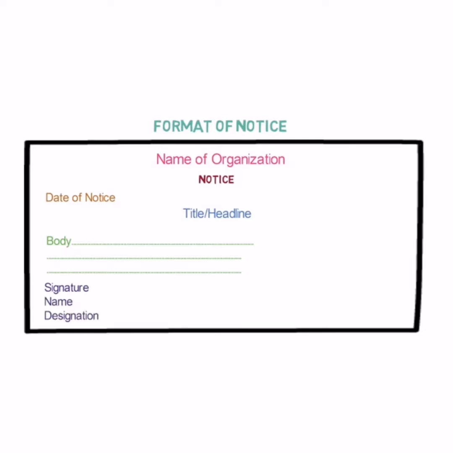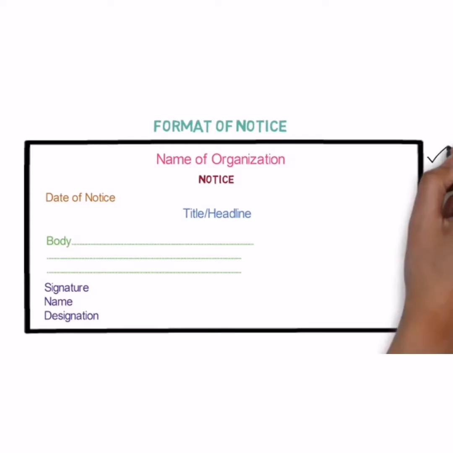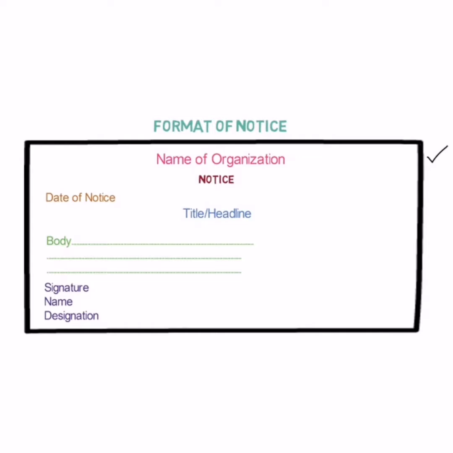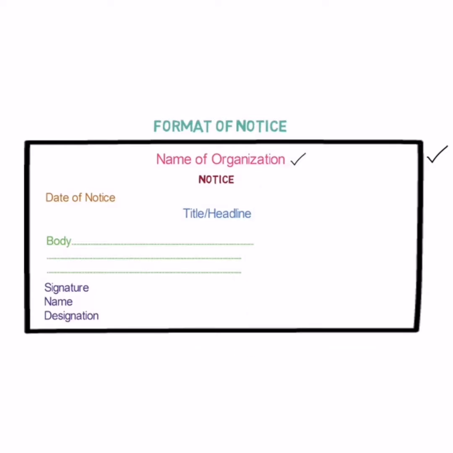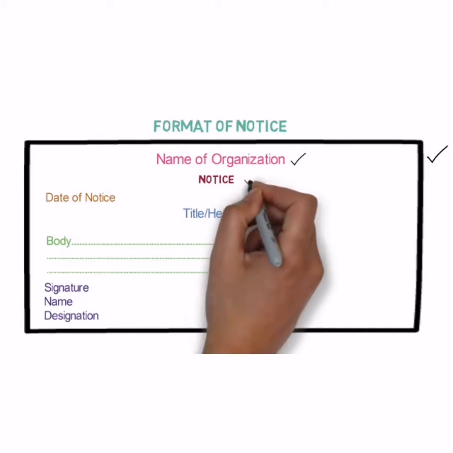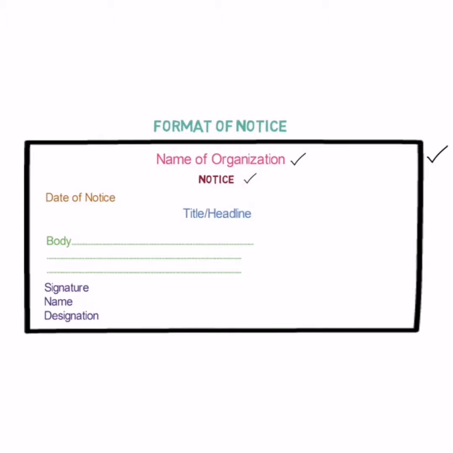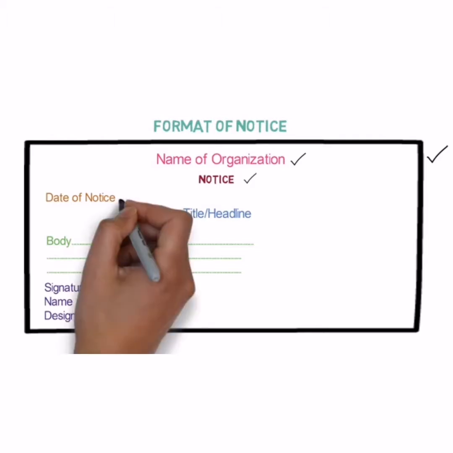Now I will repeat the format one more time. Just revise this. Firstly, draw a rectangular box. In that box, in the top middle portion, the name of the organization which is issuing the notice must be written. Then right below it, the word notice is written. Then in the left hand side, write the date on which the notice is to be issued.